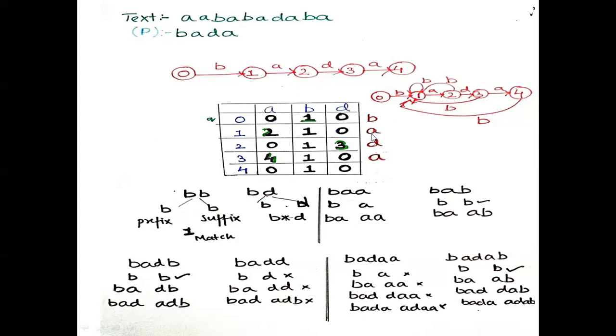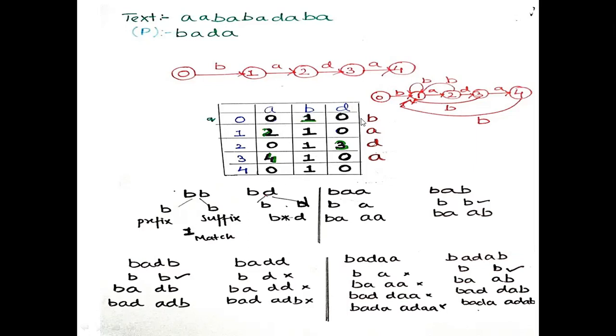Now BAD on input pattern D. So BAD, B and D no match, BA and DD no match, BAD, ADD, there is no match. So I'll update it as 0. Now BADA, the input pattern is A. B and A no match, BAA no match, BAD no match, BADA and ADA. So there is not a single match. So I'll update it as 0.